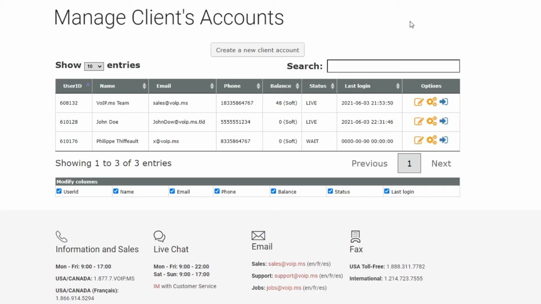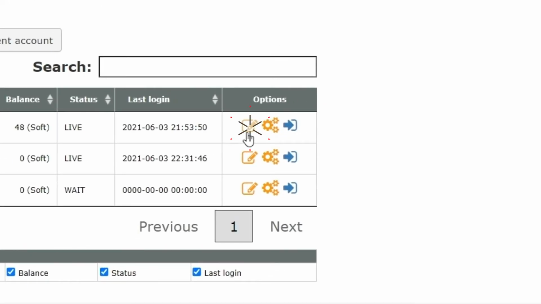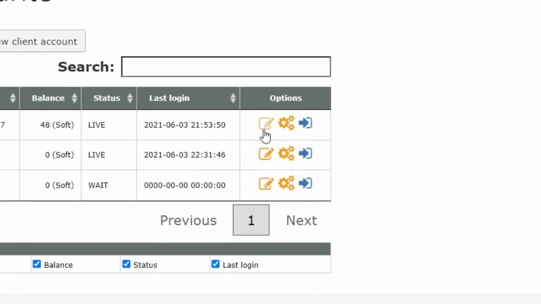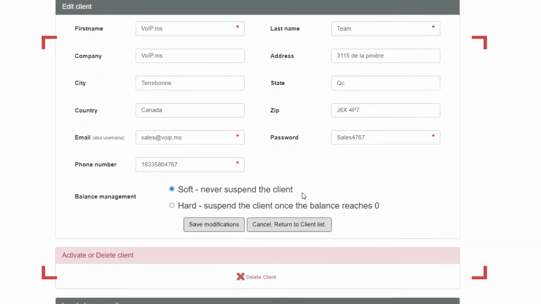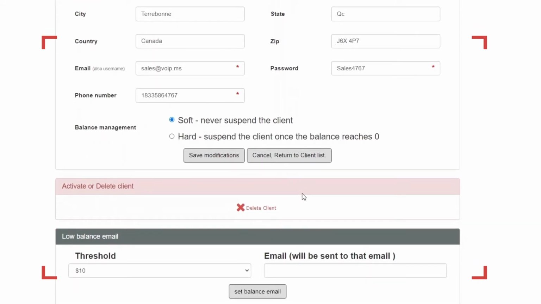Let's go back to the Manage Client's Account page to explain each action button. The Edit Client action button will give you access to update the customer information, change the balance management, delete the client, and set a low balance email trigger.